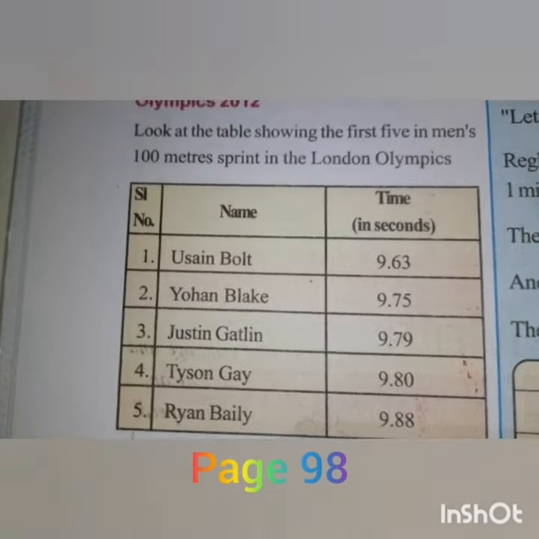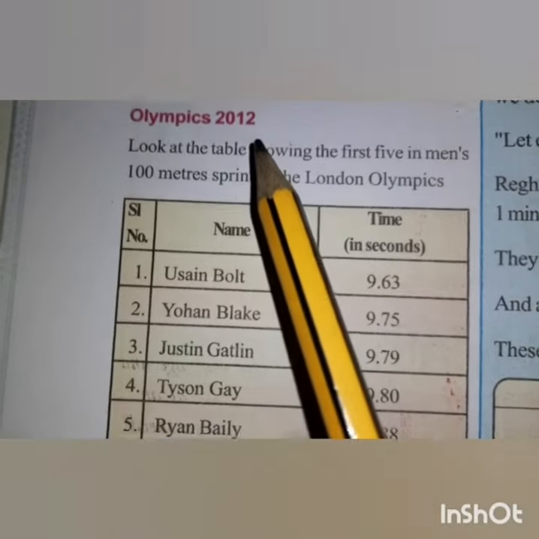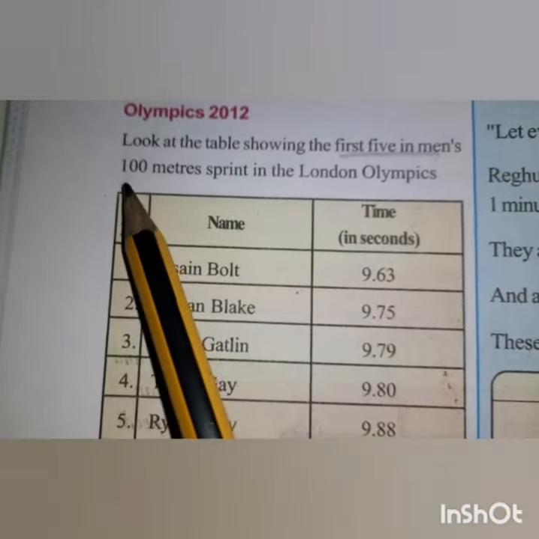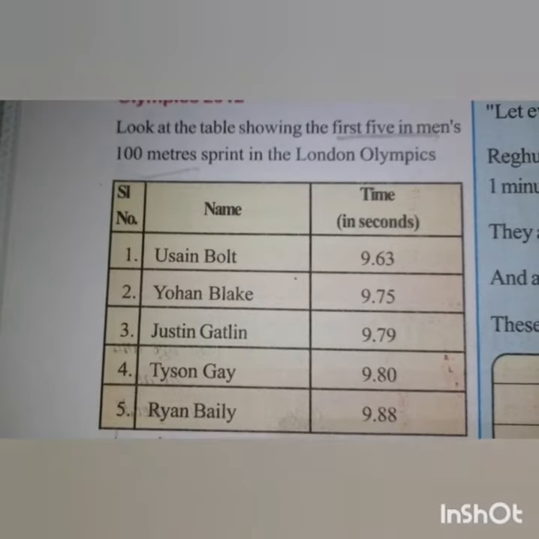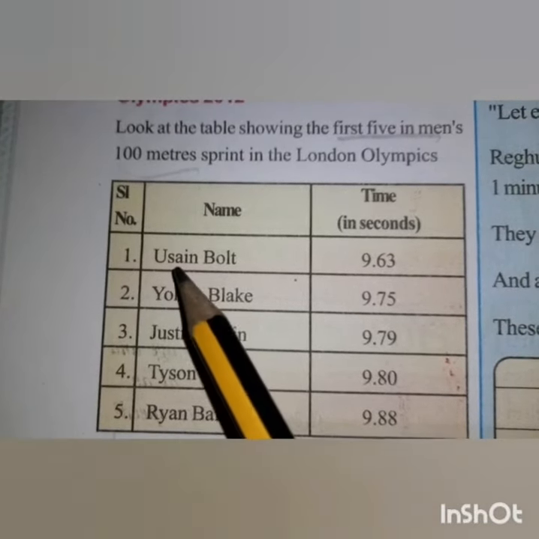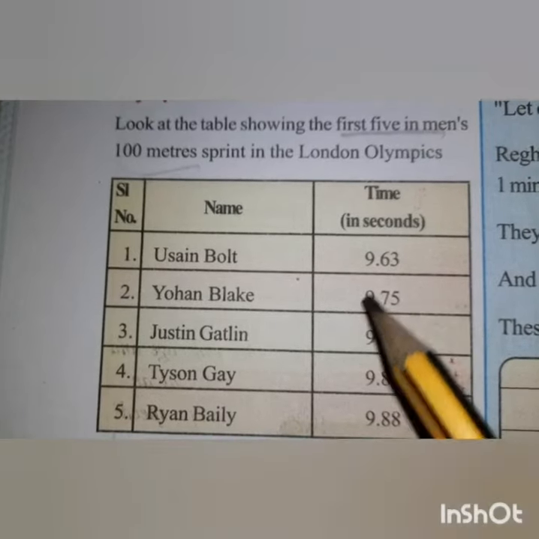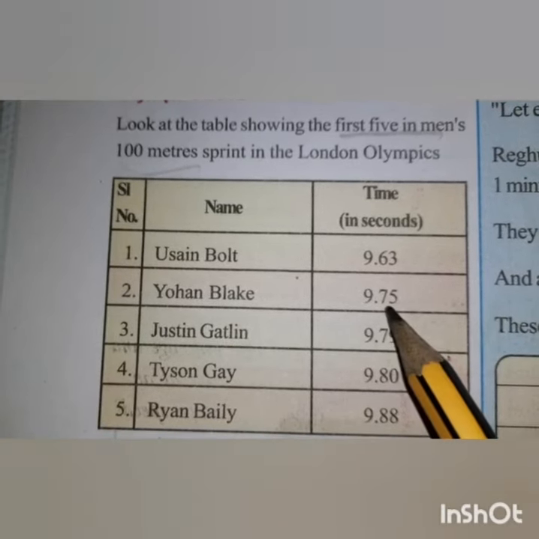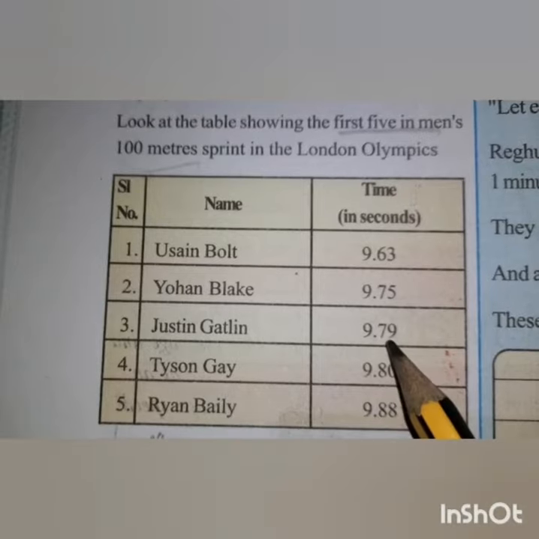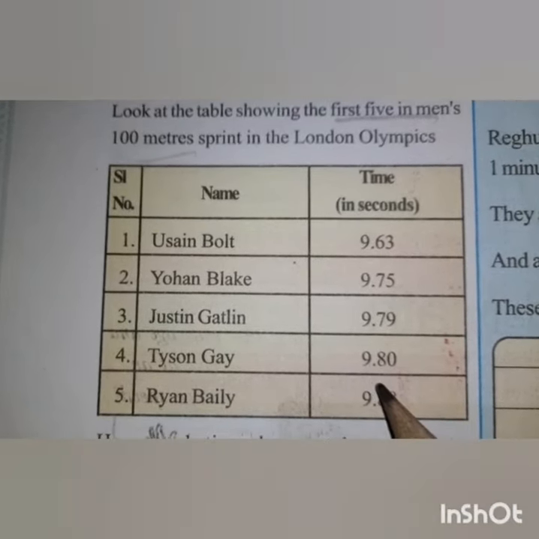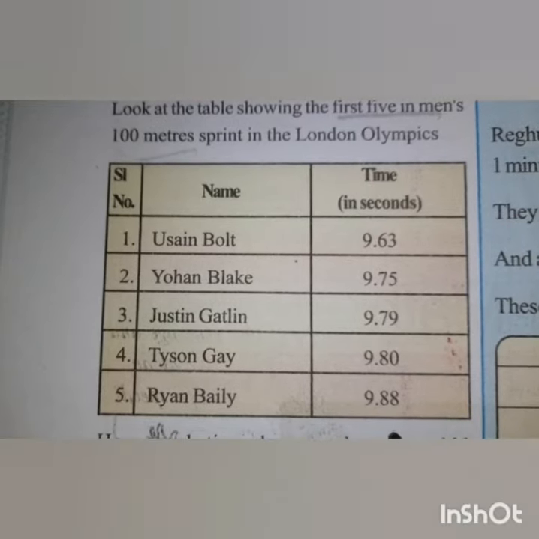See this data. This is the 2012 Olympics, the first five men who completed the 100-meter race. The fastest man, Usain Bolt, took 9.63 seconds. Johan Blake 9.75, Justin Gatlin 9.79, Tyson Gay 9.8, and Ryan Bailey 9.88.